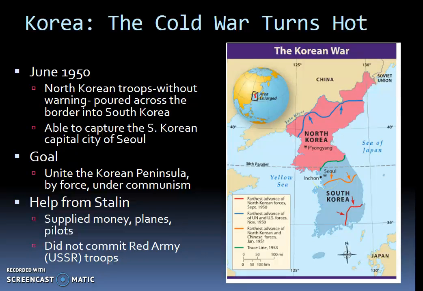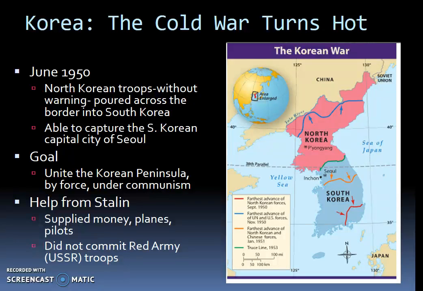Now, the goal of these North Korean troops was to unite the Korean Peninsula by force and to unite it under communism. So what this means is that the goal of North Korea in June of 1950, when they sent their troops across the border into South Korea, is that they did not want to have a North Korea and a South Korea anymore. They wanted to have Korea, but they wanted it to be a communist Korea. So the goal of the North Koreans was to unite the peninsula under communism.